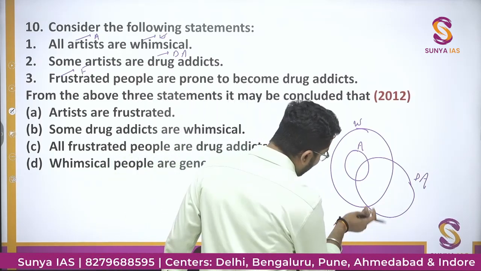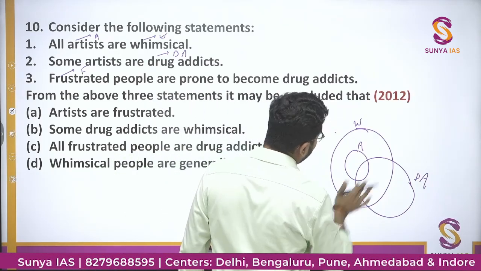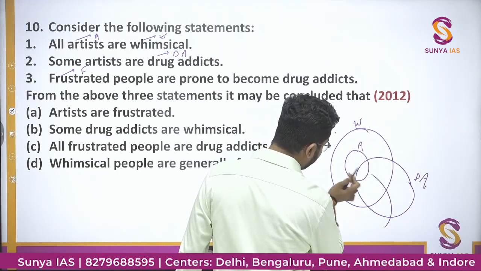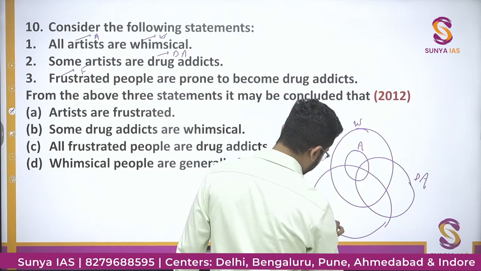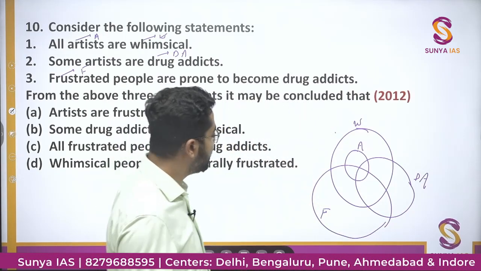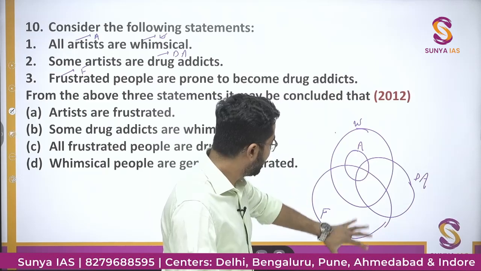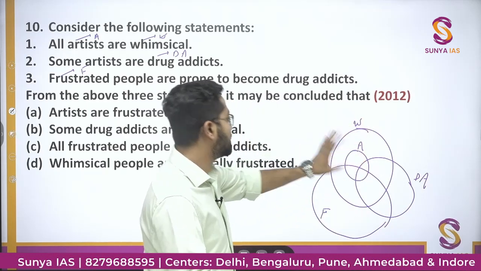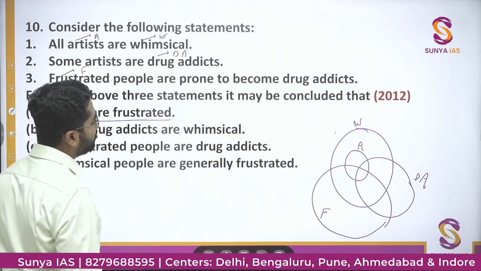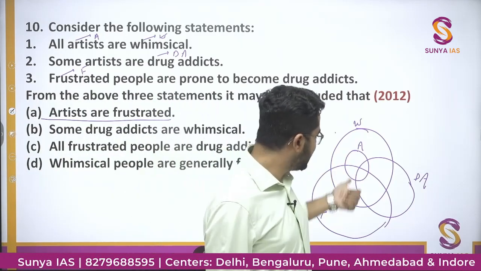So मैं एक ऐसा सर्कल बनाऊं जो इन सबको इंटरसेक्ट करे. That is, some artists are also frustrated, some whimsical are also intersect frustrated, like this. The general Venn diagram, the very general Venn diagram where drug addicts इनमें कॉमन है, frustrated के बारे में भी नहीं दिया है तो भी सबके कॉमन होगा. Artists are frustrated. You cannot say कि artists are frustrated.